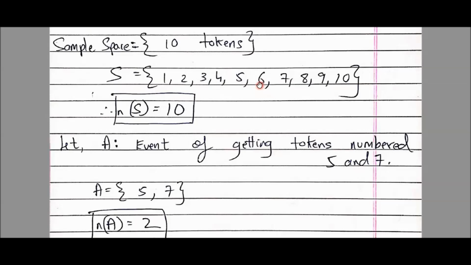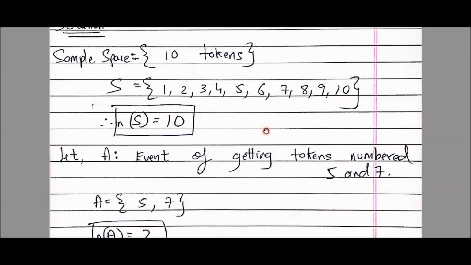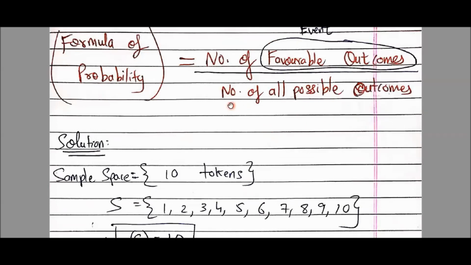You should remember that in every sum it's compulsory to start your question with the sample space. And see this, n of S, we read it like n of S. This is called the cardinal number. This indicates the quantity of elements in this set. Okay, n of S means how many elements are present in this set, which is 10. So this is my all possible outcomes. Students, see here in the formula down, it was the number of all possible outcomes.